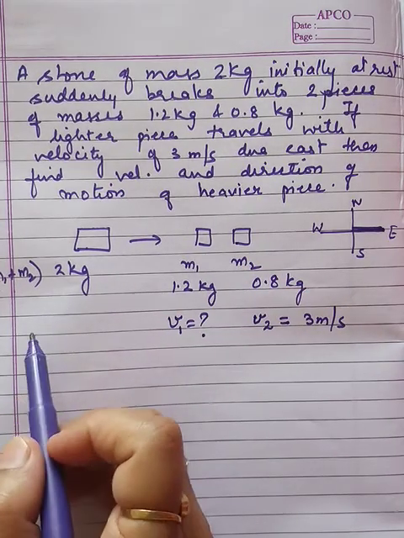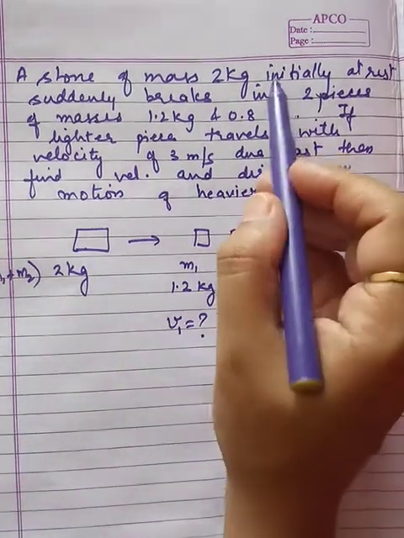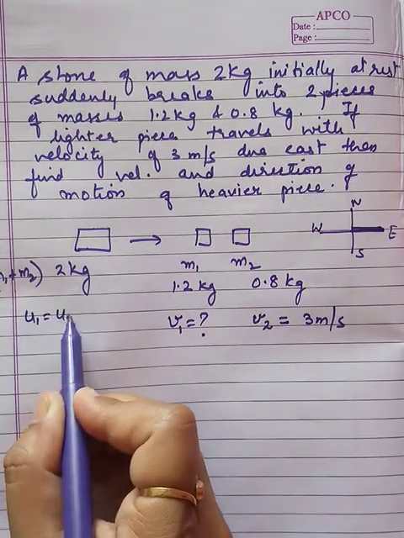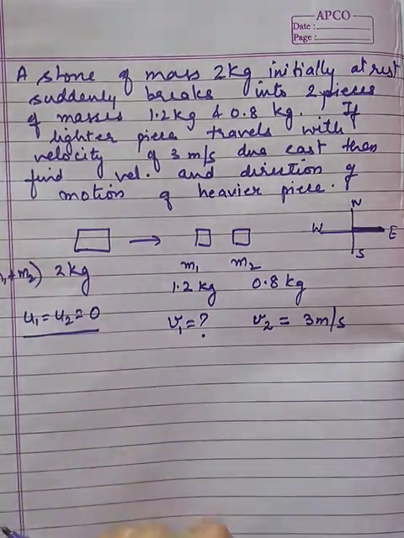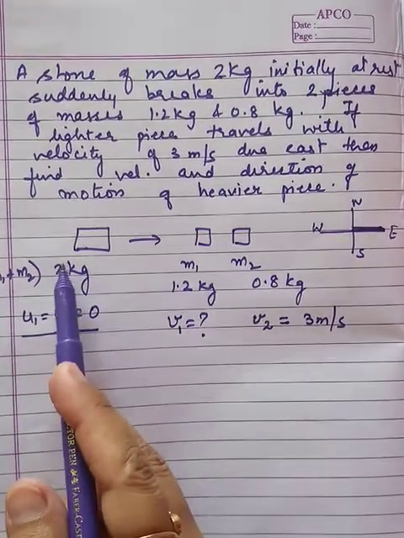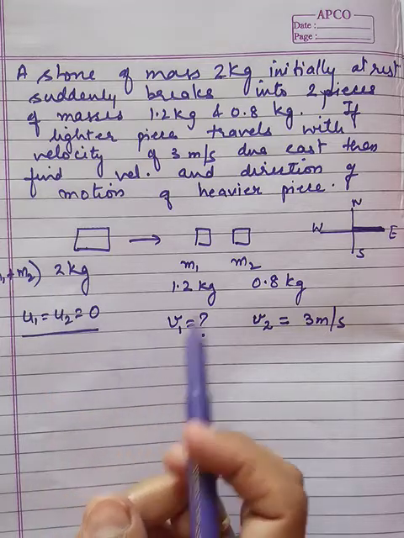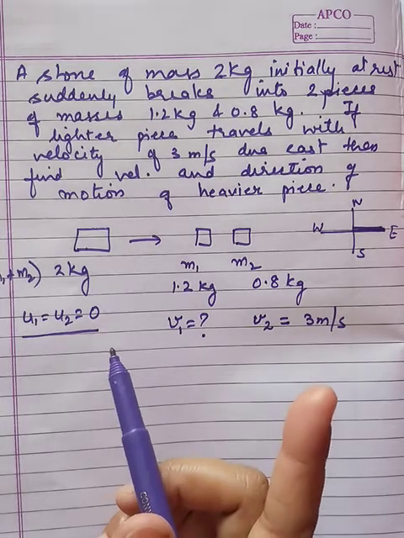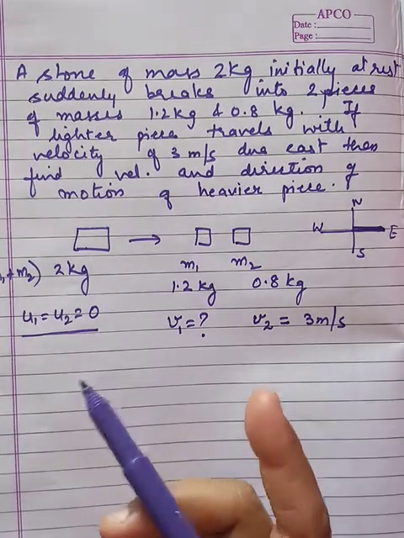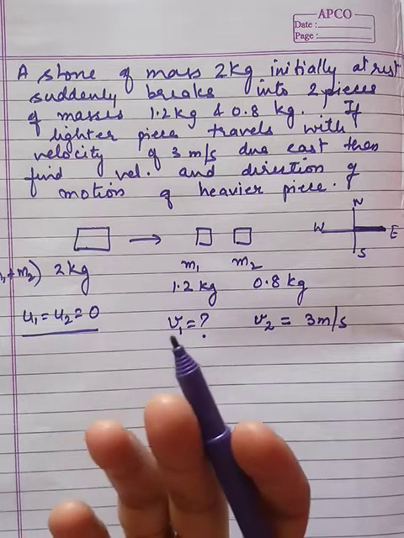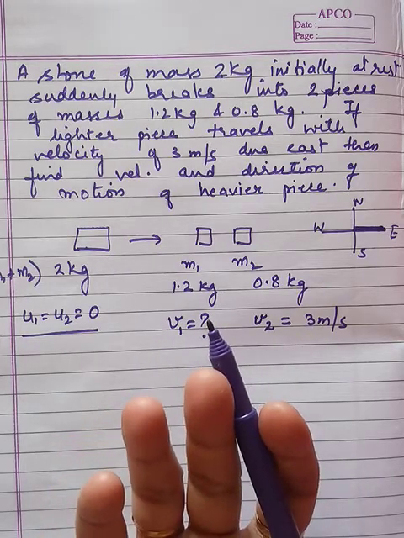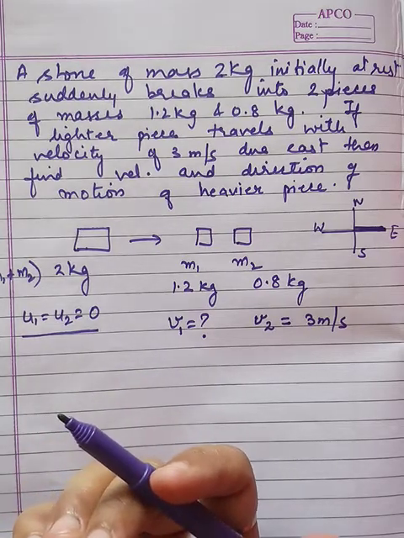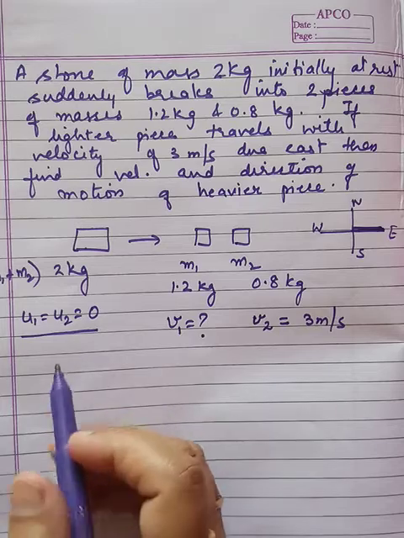And what about u1 and u2? Initially they are at rest. So u1 is equal to u2 is equal to 0, because both were at rest when they were combined. So these are the things given in the question. Question understanding is very, very important in the case of numericals. In fact, in the whole of physics, for concepts and for numericals, question understanding is very important.